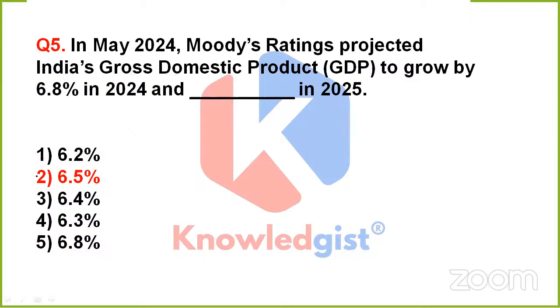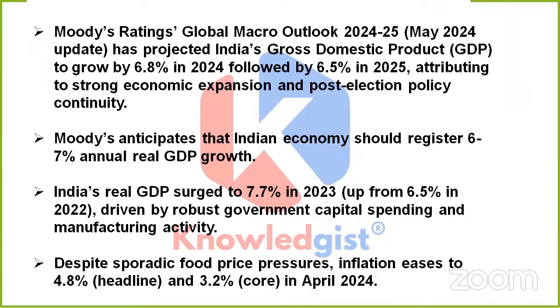So this time, dear, the correct answer is 6.5%, which means Moody's Ratings Global Macro Outlook 2024-25 has projected India's GDP to grow by 6.8% in 2024 and 6.5% in 2025. See, it basically attributes to strong economic expansion and post-election policy continuity.